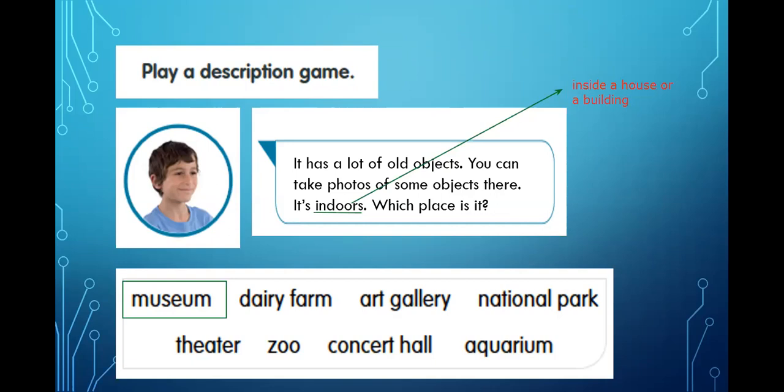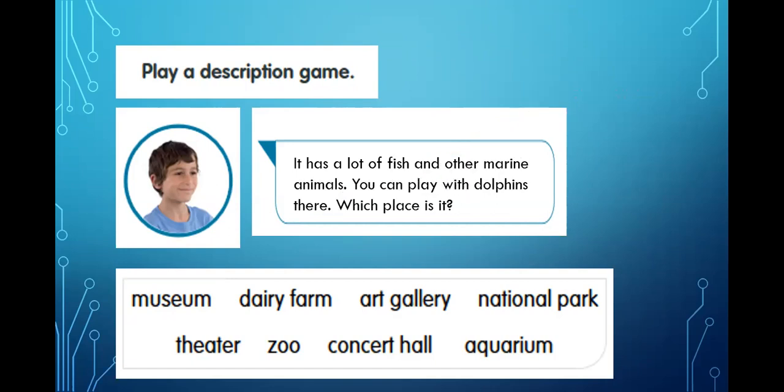It has a lot of fish and other marine animals. You can play with dolphins there. Which place is it? Okay, now that we're talking about dolphins and marine animals, now we can say that we are talking about an aquarium. Okay, now we're talking about an aquarium.